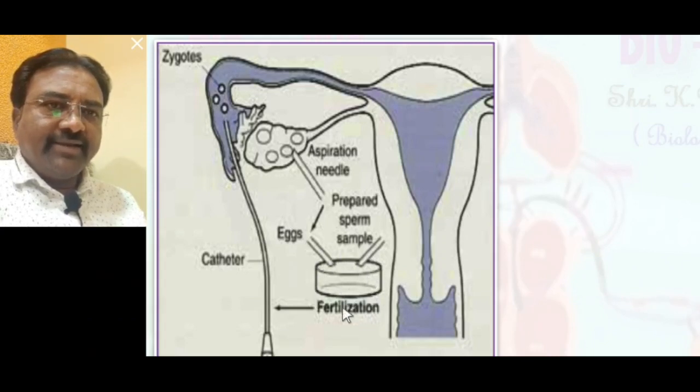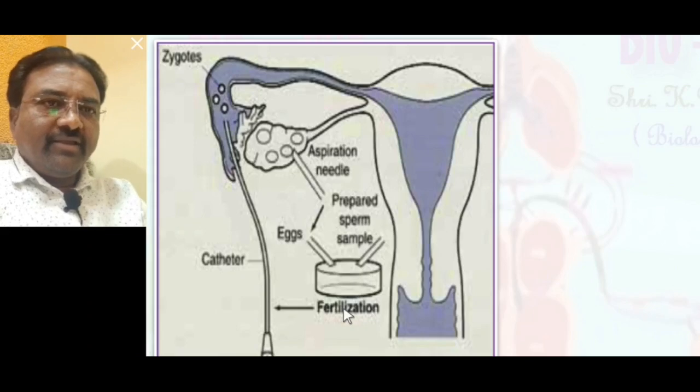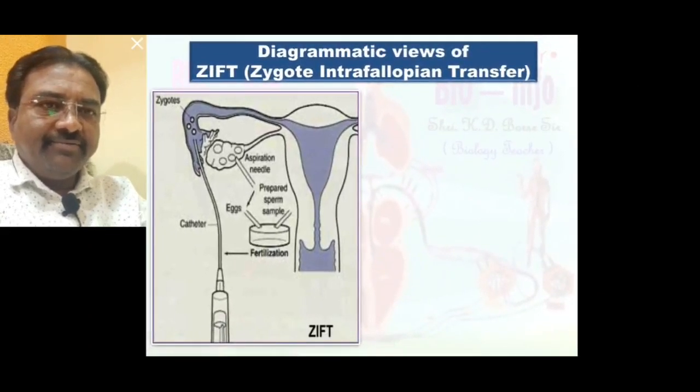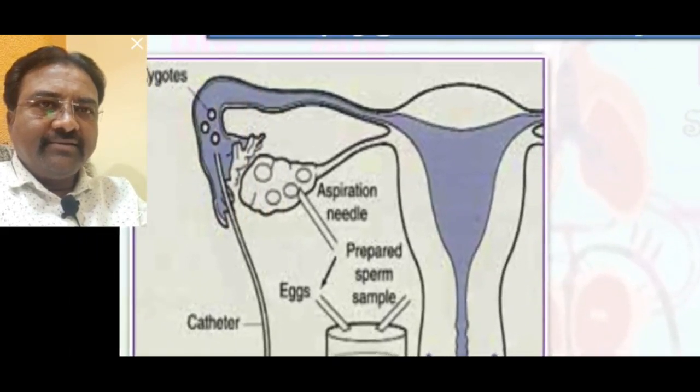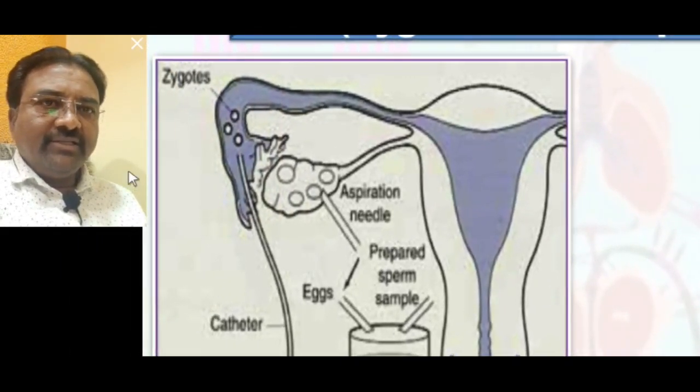So after fertilization, the male and female gametes fuse to form a zygote, and such a zygote is transferred through a catheter into the fallopian tube. So this is the zygote and this one is the catheter. After zygote formation, the zygote is transferred through the catheter into the fallopian tube.